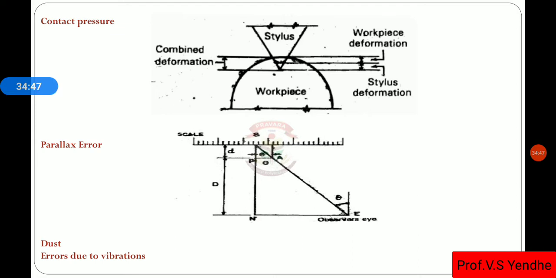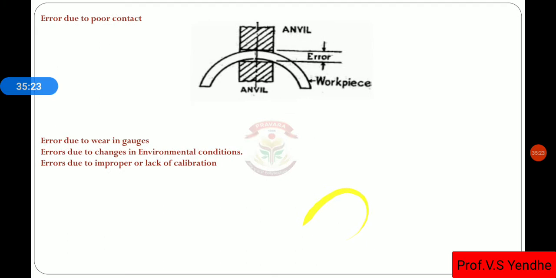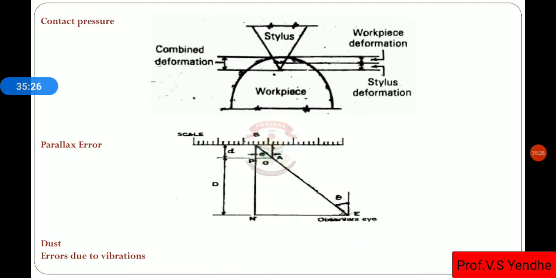Then parallax error. If the observer is observing the readings at a particular angle, the reading is required to be taken normal to the scale. But if, for some reason, the observer takes the reading at some angle, then error is produced, known as parallax error. In that case the observer, instead of observing from this point, is observing from this point. So there is the production of a small error E that is shown here.